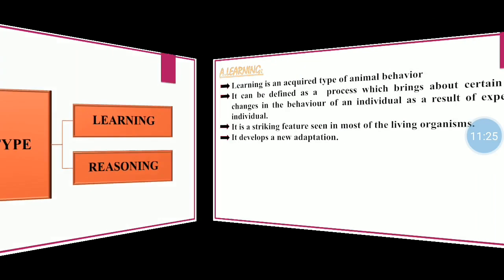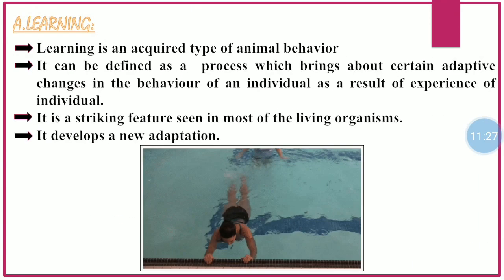Number A, learning. Learning is an acquired type of animal behavior. It can be defined as a process which brings about certain adaptive changes in the behavior of an individual as a result of experience of the individual. It is a striking feature seen in most of the living organisms. It develops a new adaptation. As for example, you can see in the following figure, a woman is learning to swim, which will help her to adapt to surroundings in water.